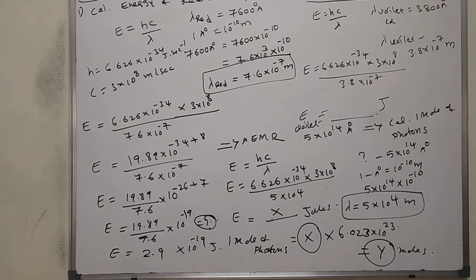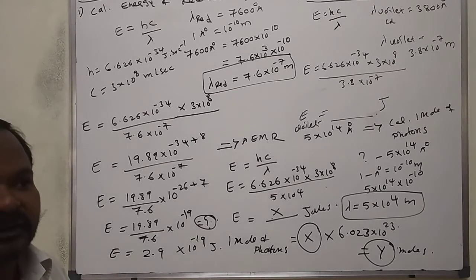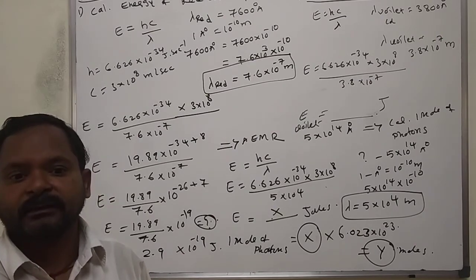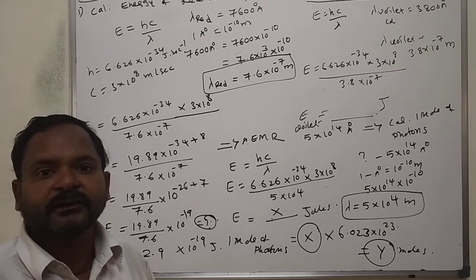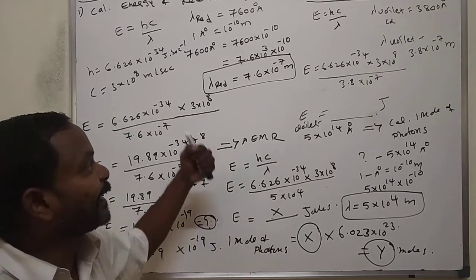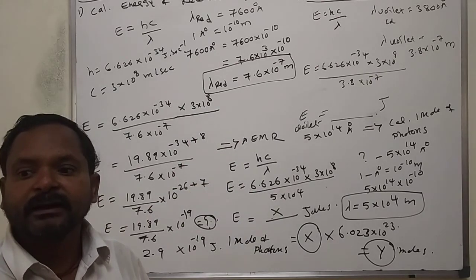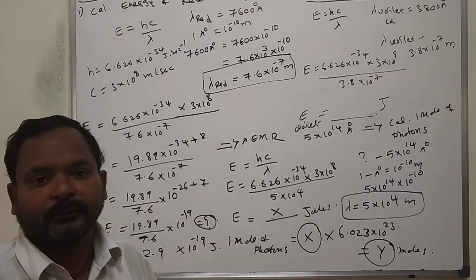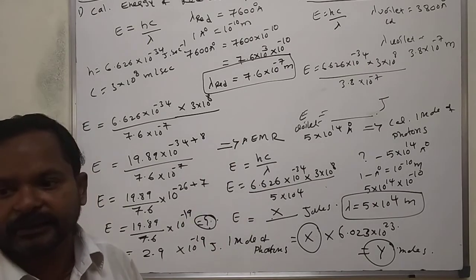Planck's quantum theory, next in continuation. Yesterday we discussed one important part of Planck's quantum theory. Radiation or energy packets evolved from the object are released in integral multiples, that means 1 h nu, 2 h nu, 3 h nu. That we call quantization of energy. Planck's quantum theory failed to explain quantization of energy.